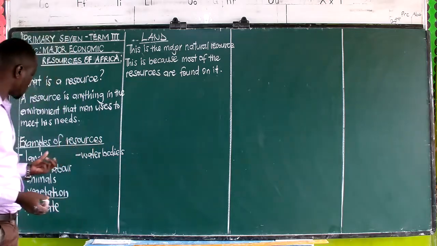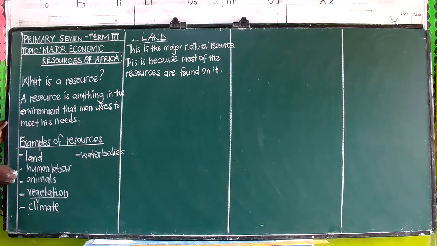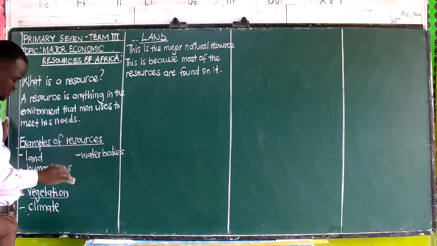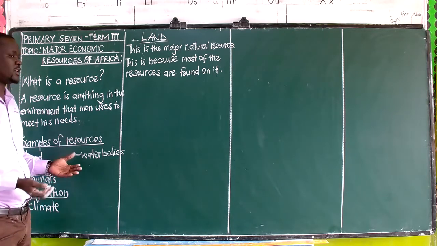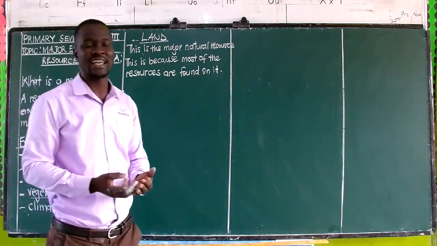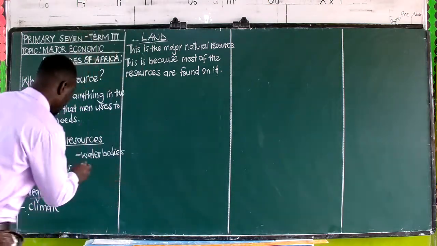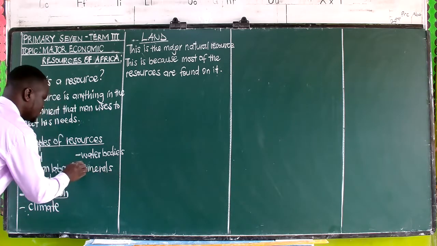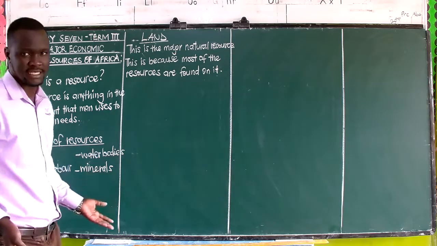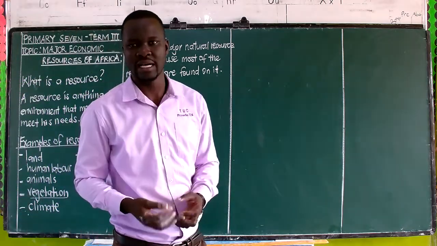Now, when we come to look at this, we talk of human labor. Here we are looking at human beings. We find human beings on land. We are having animals moving on land. We have vegetation growing on land. You cannot find vegetation which grows in space. We shall have a climate that can be found, and then we have water bodies also found on land. We shall be having energy resources like minerals. Let us break it into simple understanding, and we call them minerals. We'll find the minerals are mined on land. That's why we take land as the major resource.